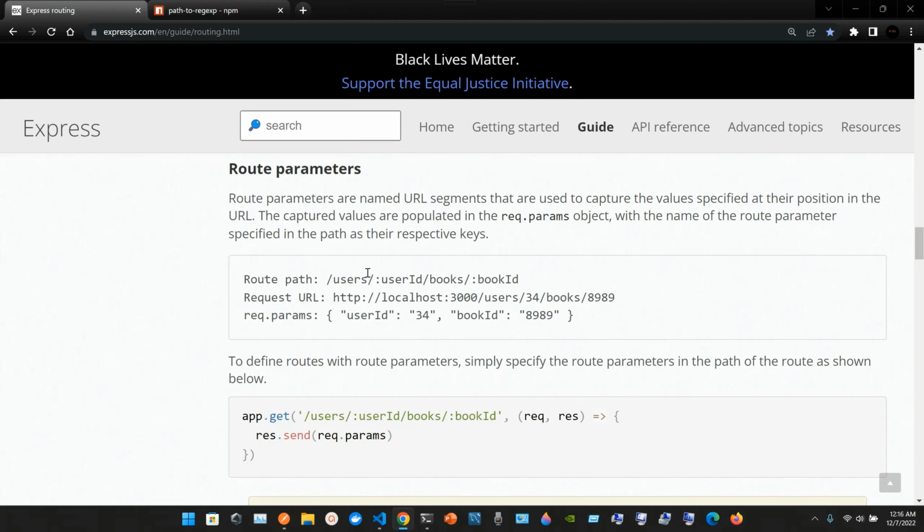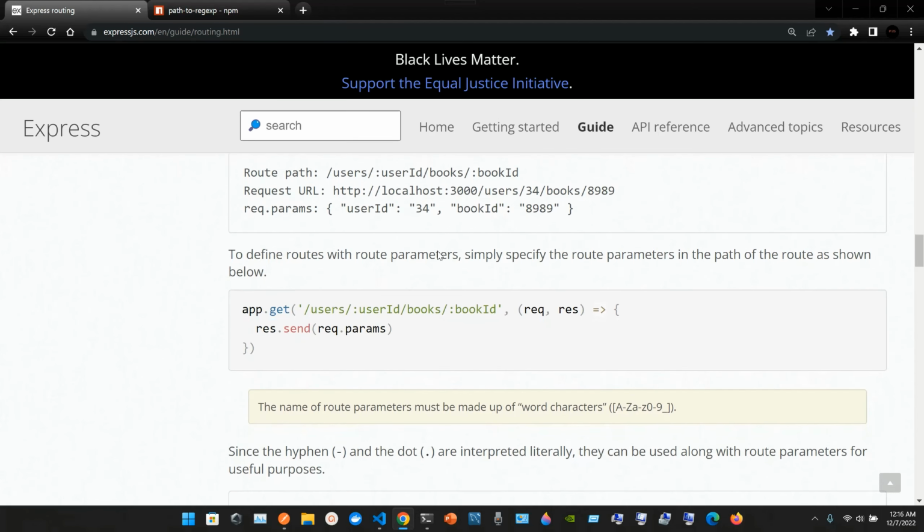We have route parameters. Route parameters are named URL segments that are used to capture the values specified at their positions in the URL. The captured values are populated in the request.params object with the name of the route parameter specified in the path as their respective keys. So we have route path: /users/:userId/books/:bookId.